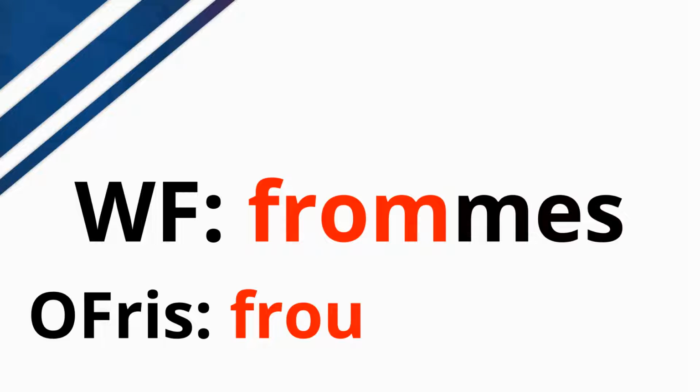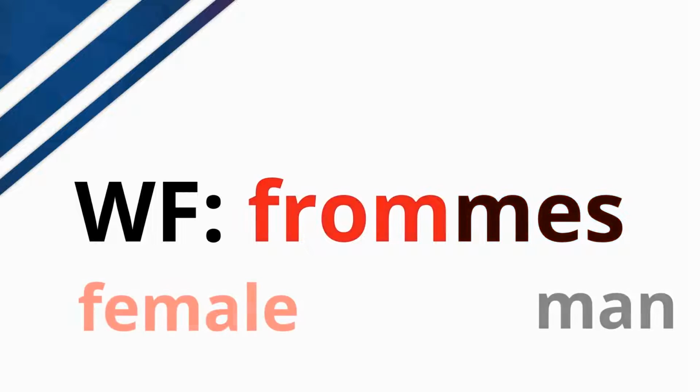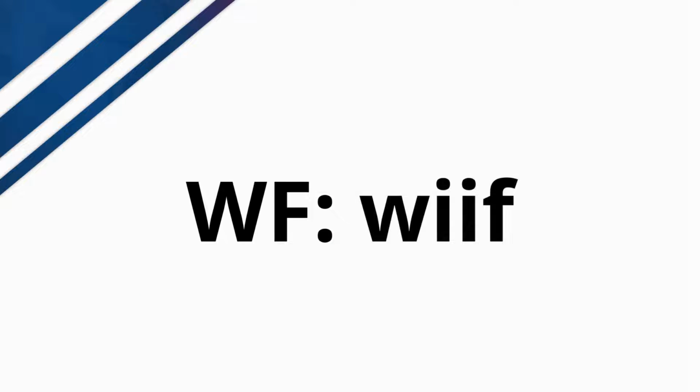However, the second part of this word, frommes, is actually again from the Old Frisian maniska, which in West Frisian became minske. And this is the word for a person, man in the broader sense, humankind, minske. So we get frommes. West Frisian does also have the same root words for wief, for example. So in modern West Frisian, the word wief can simply mean a woman. It's not like English wife, where it refers specifically to a married woman. This can be any kind of woman.